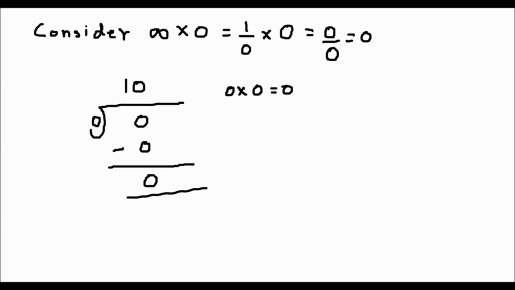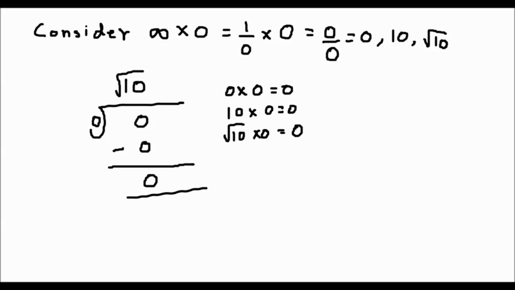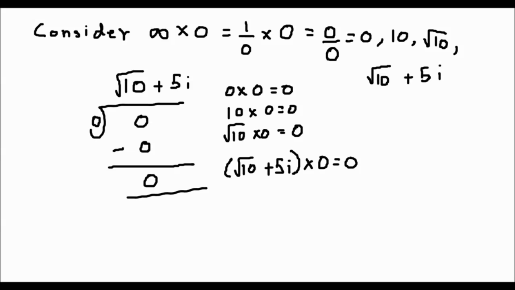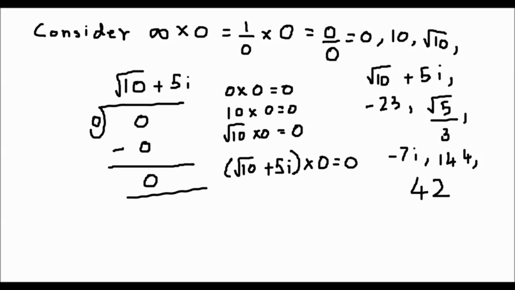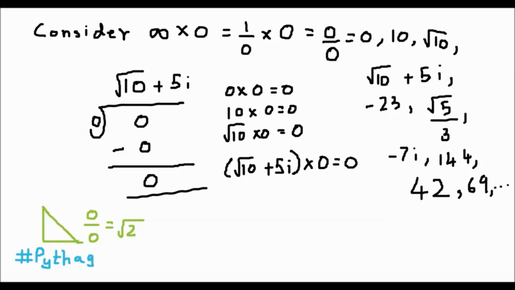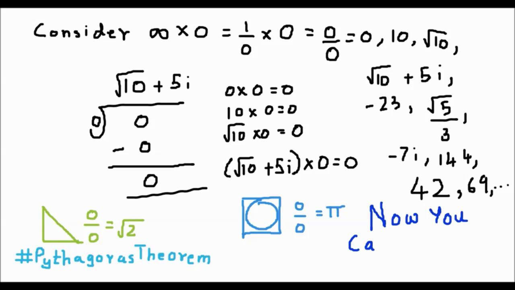Hey, it works. So 0 by 0 is 0. Now let's try 10. Hey, this works too. Let's try square root of 10. That works too. Let's try a complex number. It is also an answer. In fact, try any number and it satisfies our condition. So the answer to 0 divided by 0 can be anything. In case of our triangle, the answer is square root of 2. How do we know that? By Pythagoras theorem, of course. In case of our circle problem, it is pi, and our problem is solved.